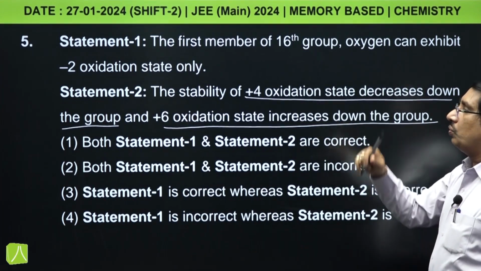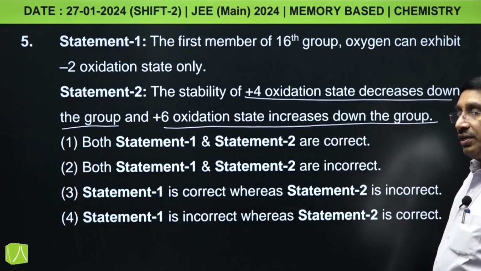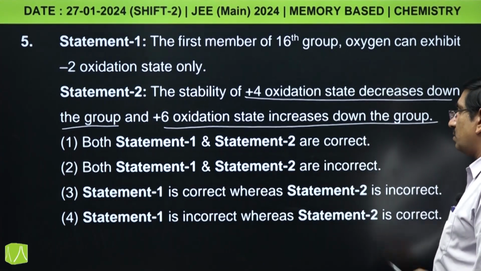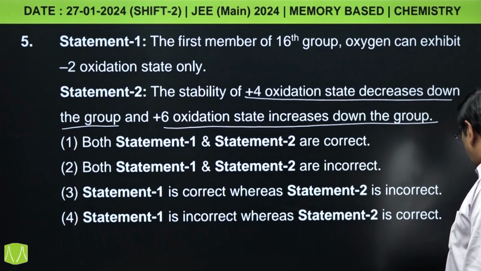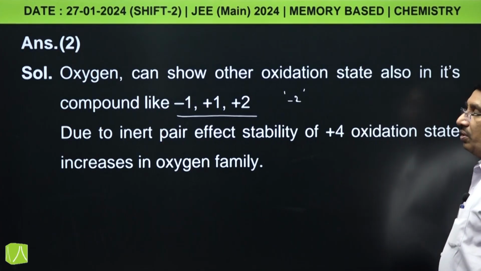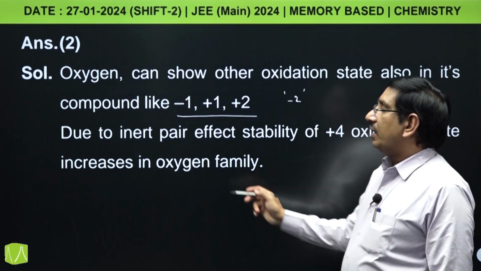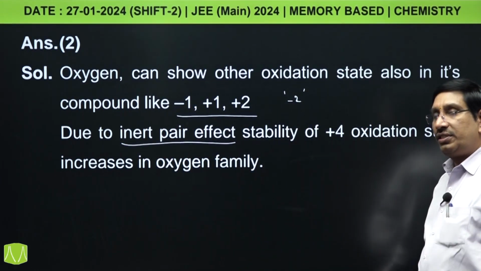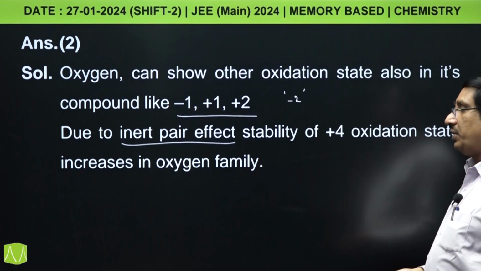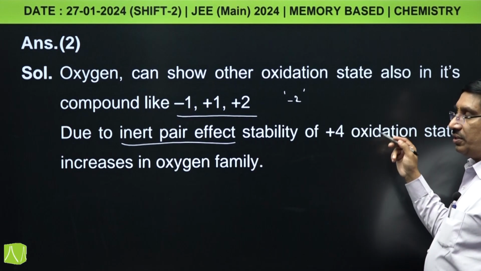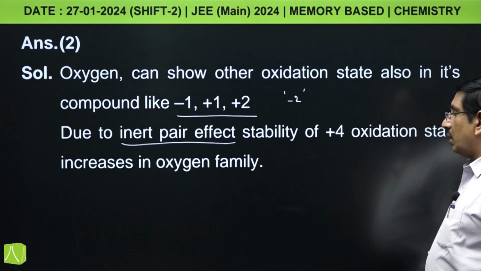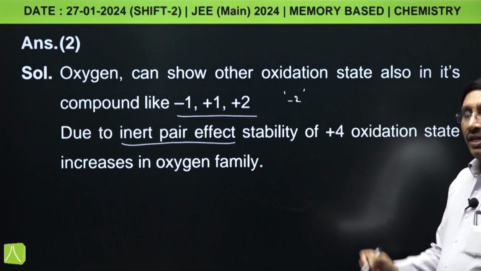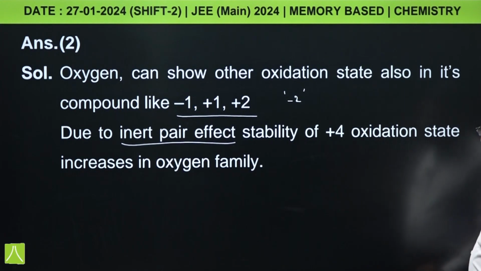And statement 2, the stability of +4 oxidation state decreases down the group and +6 oxidation state stability increases down the group. ये भी incorrect है क्योंकि due to inert pair effect, stability of lower oxidation state increases down the group and higher oxidation stability decrease होगा. तो +4 oxidation state stability increase होगा, +6 oxidation stability decrease होगा.